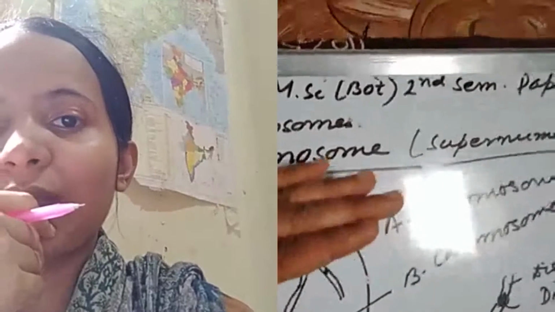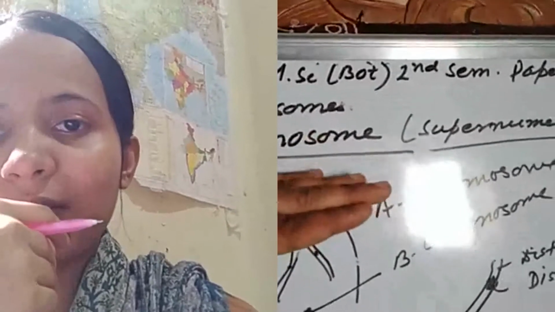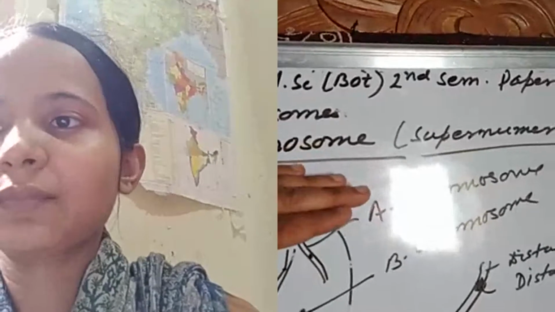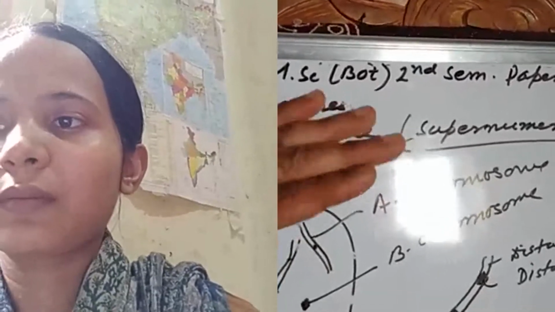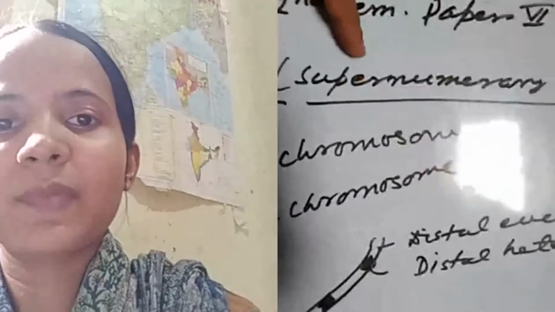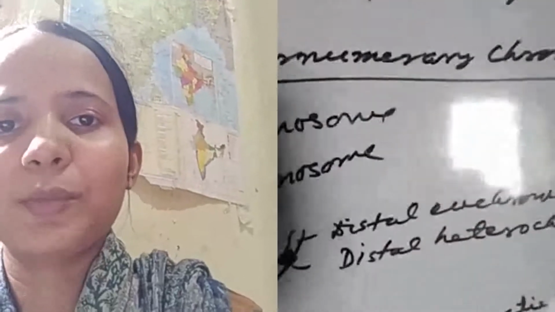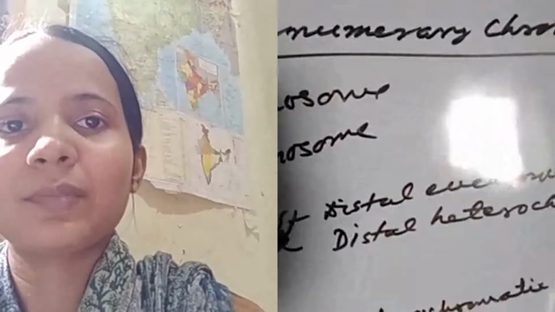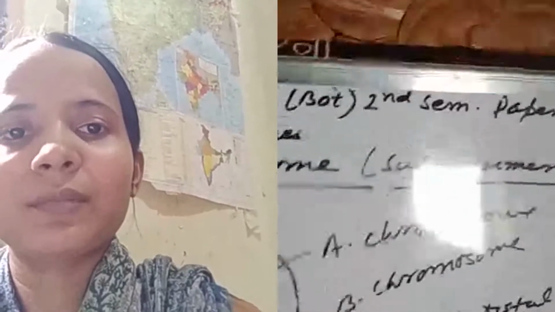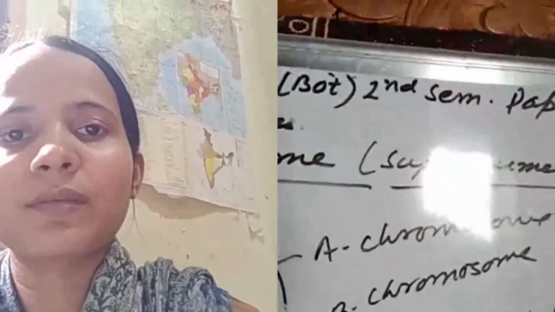The B chromosomes are found in addition to normal chromosome in the cell. Therefore, the term B chromosomes is used. These chromosomes are not necessary for survival. Therefore, they are also known as supernumerary chromosomes. Now, they are also known as एसेसरी क्रोमोसोम भी कहा जाता है. इनको एसेसरी क्रोमोसोम भी हम लोग कहते हैं.